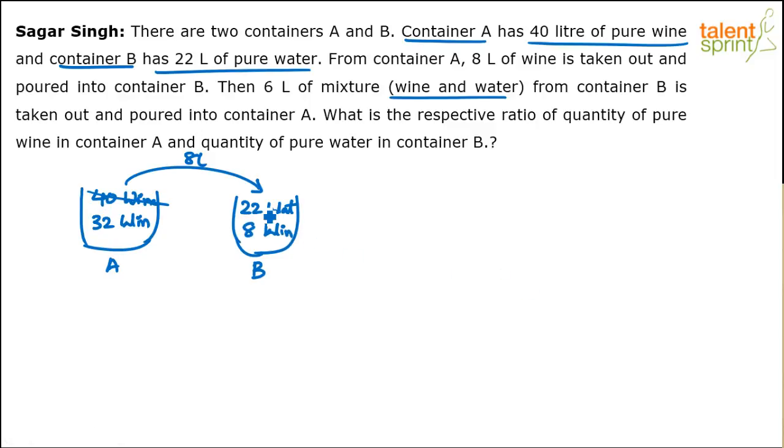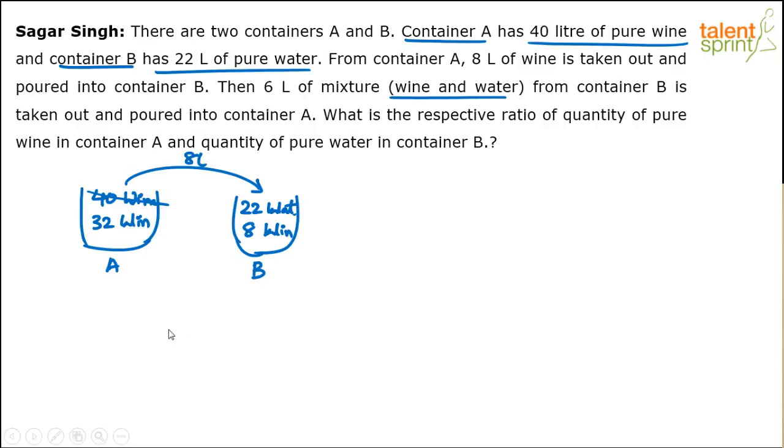Initially it was 40 wine, 20 water. But we have removed 8 liters of wine from this and poured it into B. So now we have 32 liters of wine left in container A because 8 liters has been taken out. And container B has now become a mixture of water and wine. Earlier it was pure water, but now it is a mixture: 20 liters of water as it is and 8 liters of wine which has been poured just now.